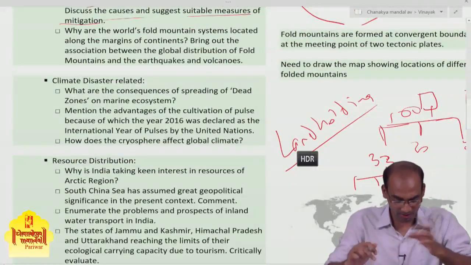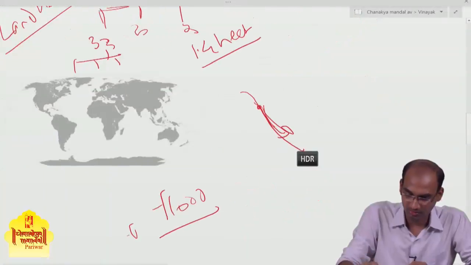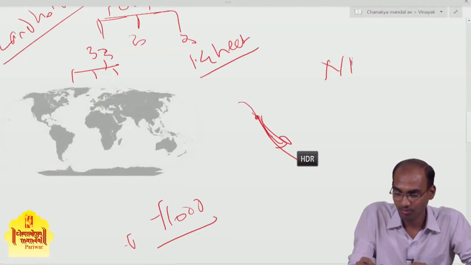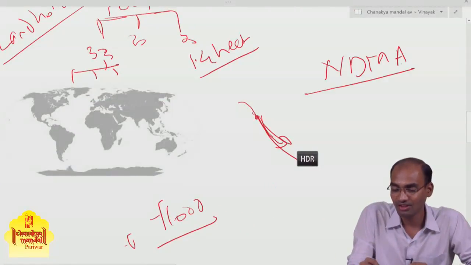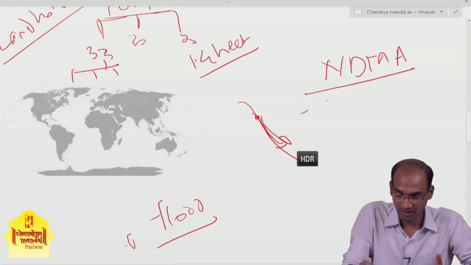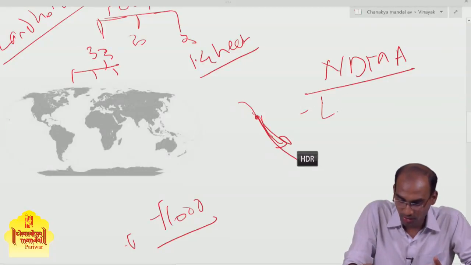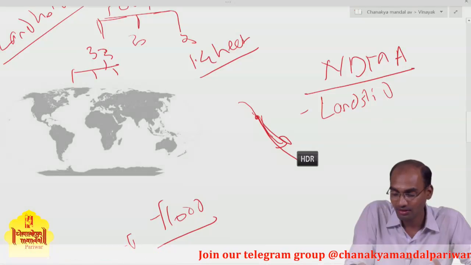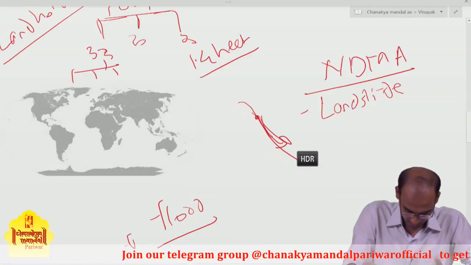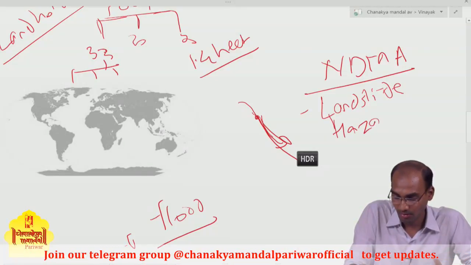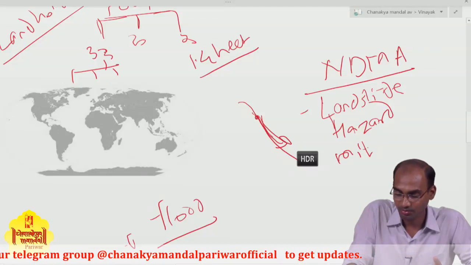There is one report given by the NDMA, the National Disaster Management Authority, specifically about landslide hazard mitigation.